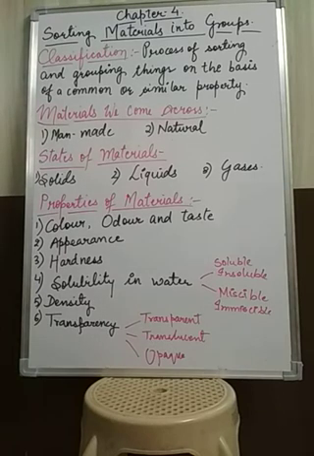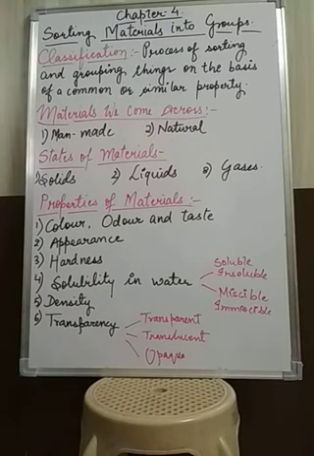Anything that occupies space and has mass. So all solids, liquids and gases occupy space and have a particular mass. These states of matter are made up of tiny particles known as atoms, which are invisible to our normal eyes.